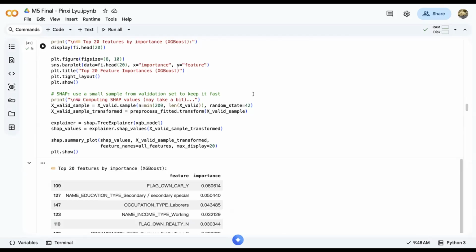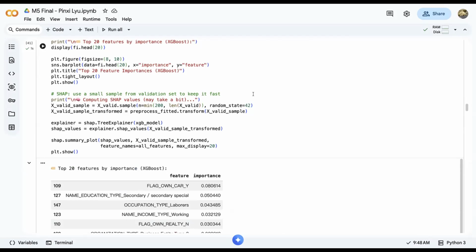At the global level, SHAP summary plots show which features have the greatest overall impact on the model's prediction. This helps identify the most influential variables affecting credit risk across the entire dataset. At the local level, SHAP values explain an individual prediction by showing how each feature pushes the prediction higher or lower.